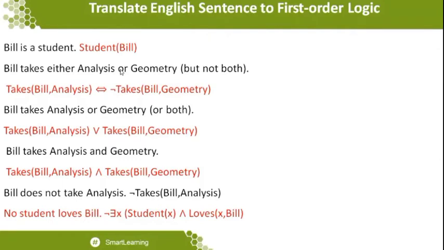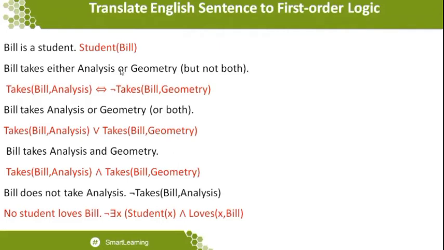And the next statement, Bill does not take analysis. So Bill does not take analysis means that in any situation, Bill is not supposed to take analysis. Whenever the word not or does not comes in, it means that you want to use the symbol known as negation. So first, let me understand this sentence in two aspects. Leave out the does not. Take it as a simple statement, Bill takes analysis. We already know how to write that: takes of Bill comma analysis, which represents that Bill takes analysis.